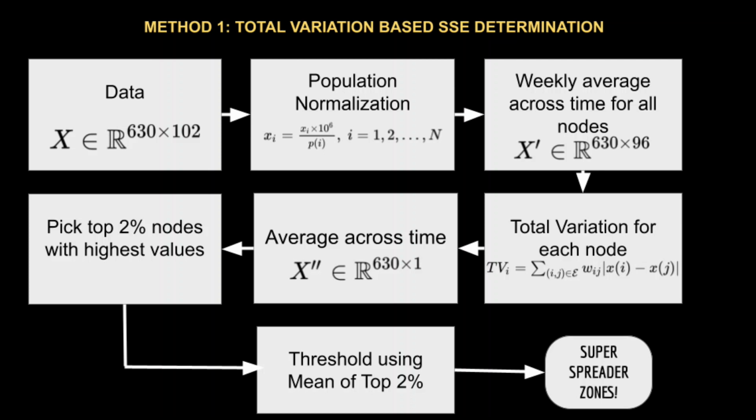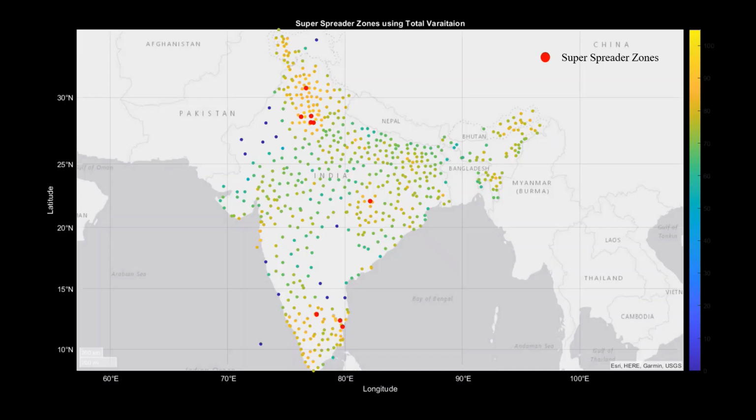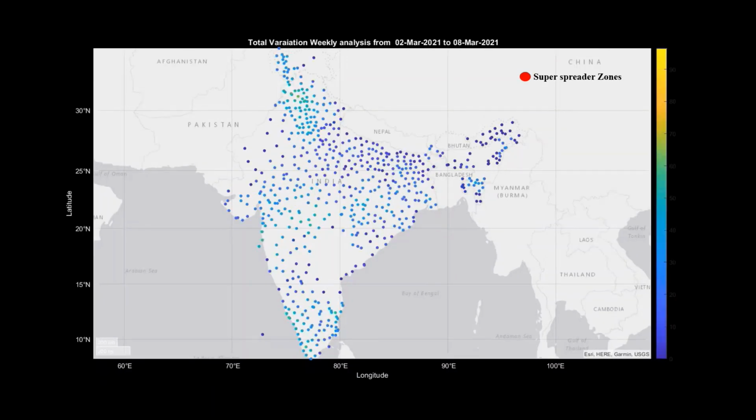After normalizing the graph signal with the population of each district to 1 million residents, we computed the total variation for all the nodes to its neighbors. Then a sliding window of a week duration is continuously moved to average the weekly cases of each node. We further cumulated the total variation throughout the time of all nodes to a fixed threshold, and the threshold is calculated by taking the mean of the top 2% of the nodes with highest total variation. Using the threshold, we were able to identify the super spreader zones, and following are the results which show the identified super spreader zones in red.